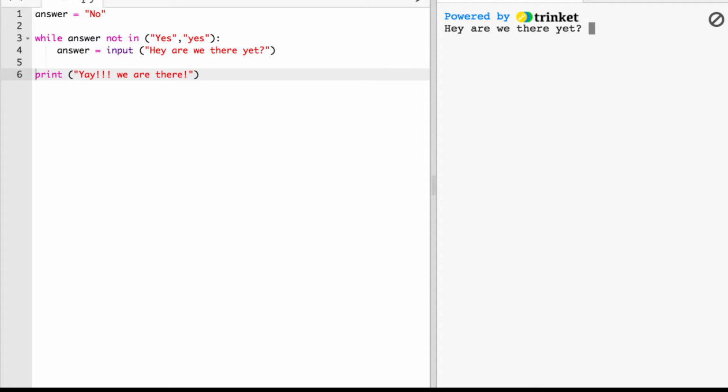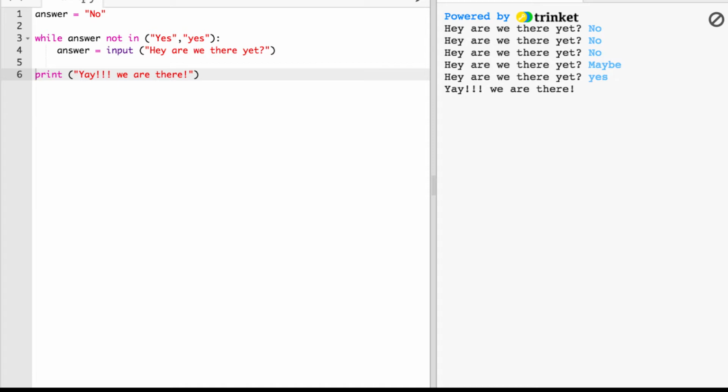Now, the band is on tour. We're annoying the bus driver just because we're bored, and we're just going to keep saying, "Are we there yet?" And the bus driver's going to say, "No." "Are we there yet?" "No." "Are we there yet?" "Maybe." And eventually, "Are we there yet?" "Yes." And that completes the loop. So when we stop asking is when he actually gives us a yes.